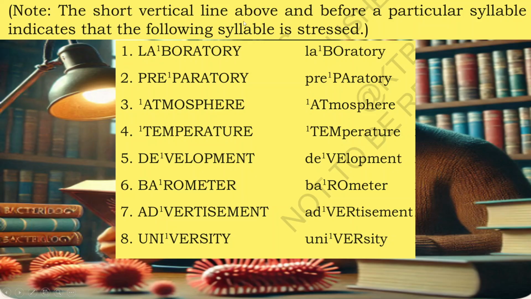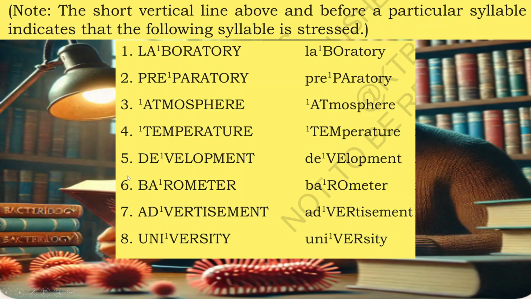Note the short vertical line above and before a particular syllable indicates that the following syllable is stressed. Here, laboratory. Laboratory. Bo is stressed here. Preparatory. Atmosphere. Temperature.